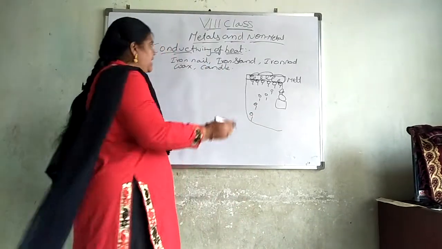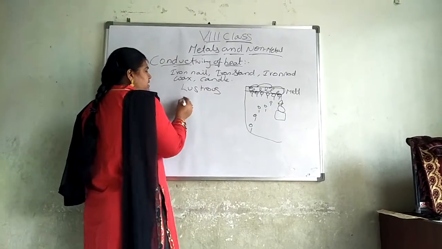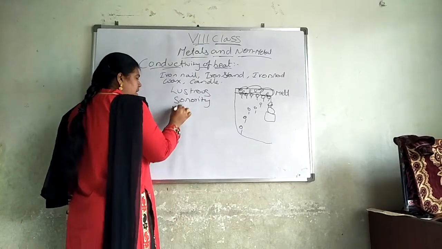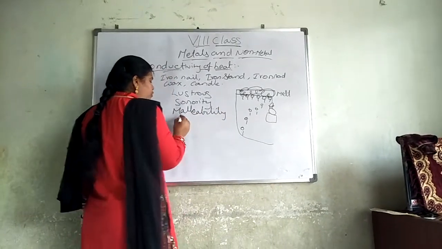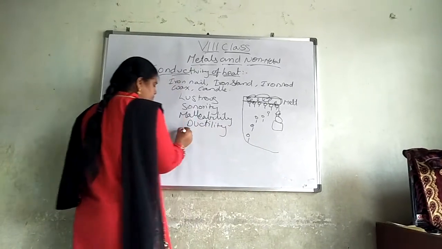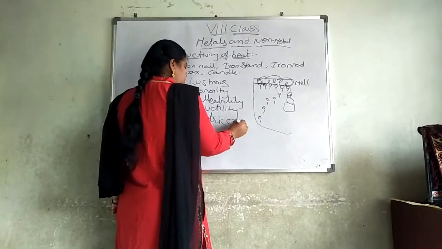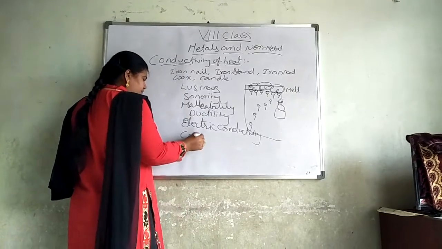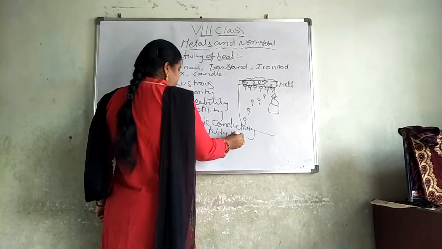So in total, the physical properties are: first, luster; second, sonority; third, malleability; fourth, ductility; fifth, electric conductivity; and sixth, conductivity of heat.